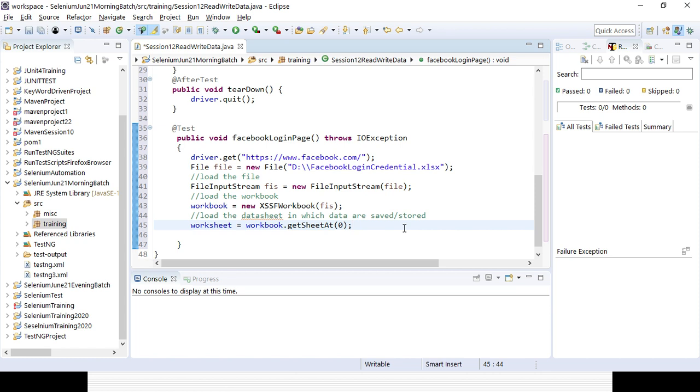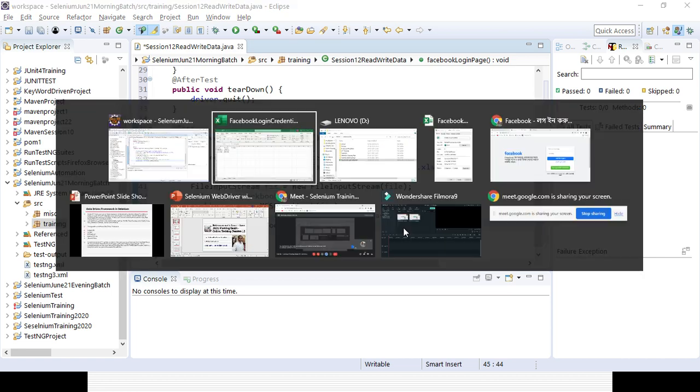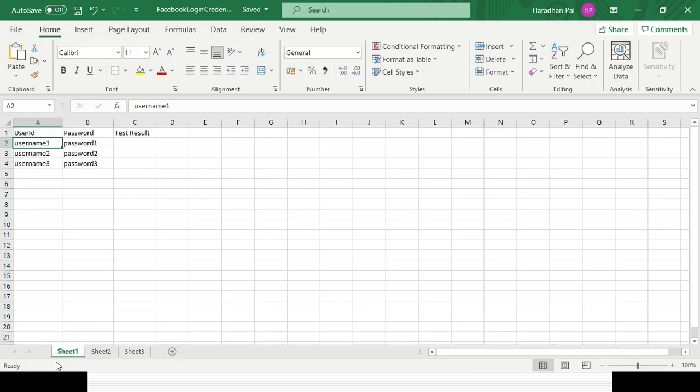So I already went to the worksheet tab. Then I need to read the cells. Instead of loading all the rows, first I need to find how many rows of data are already there. What is my row count? Suppose this is my row count: 1, 2, 3, 4. These are the 4 rows where I have data. So I will be using the last row where data is present.